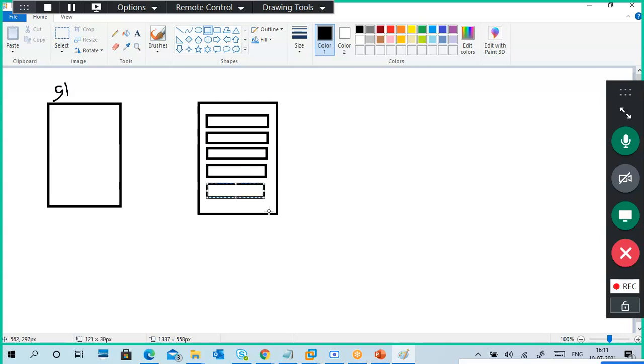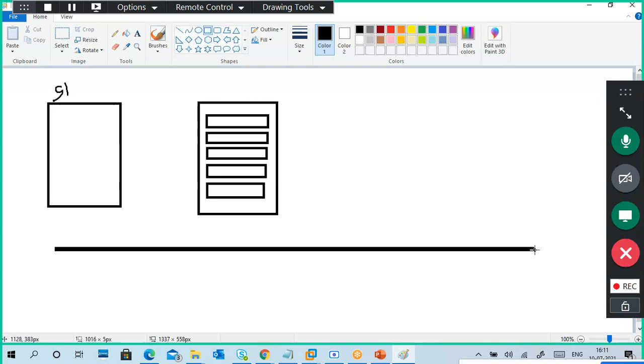This storage is also connected in the network. Both are connected in the network, so each contains an IP address. And we store data in the disk, file and folder wise only.